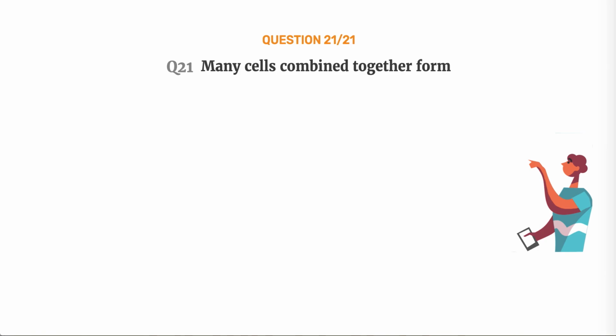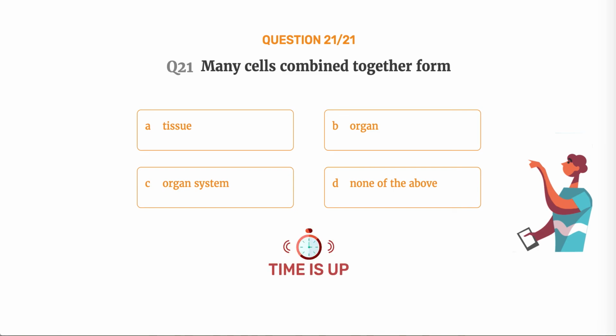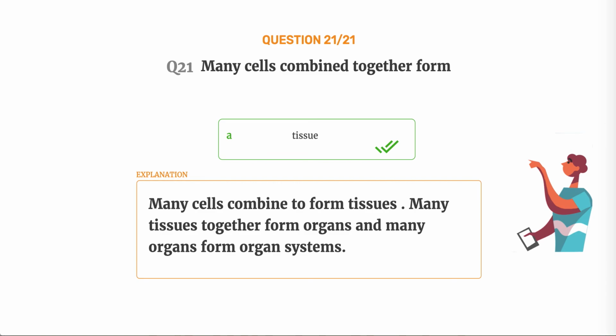Question number 21. Many cells combined together form option A, tissue. Option B, organ. Option C, organ system. Option D, none of the above. The correct answer is option A, tissue. Many cells combine to form tissues. Many tissues together form organs and many organs form organ systems.